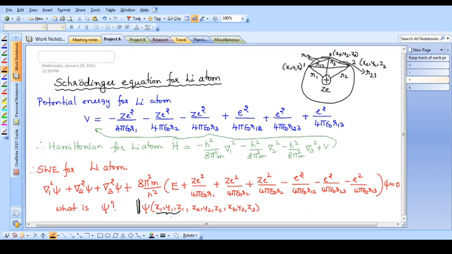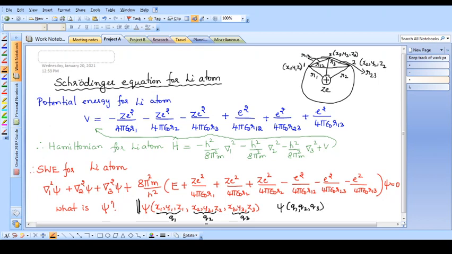Here also I can make similar notations: q1, q2, q3 are the collective symbols for the positions of the first, second and third electron. So you can write the wave function as depending on 3 variables q1, q2, q3.